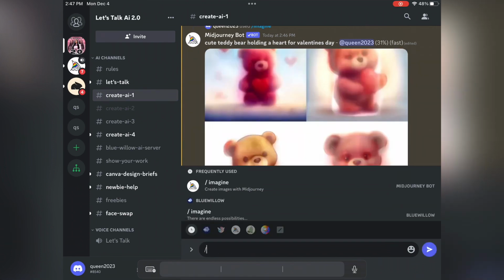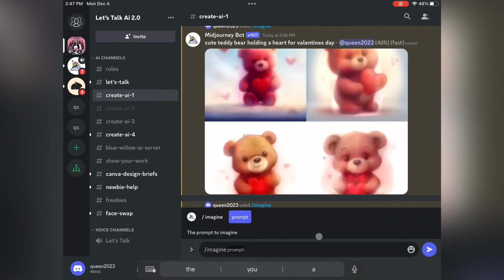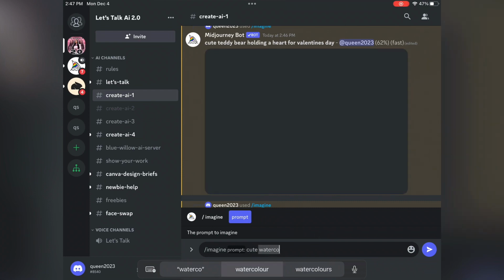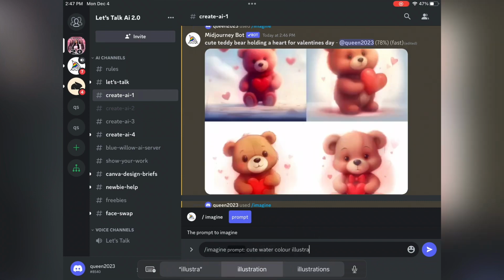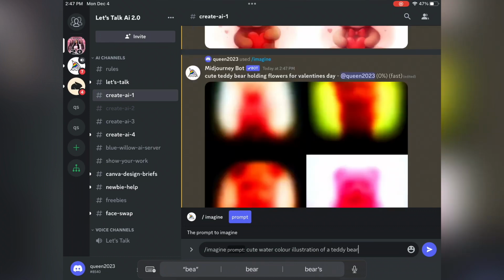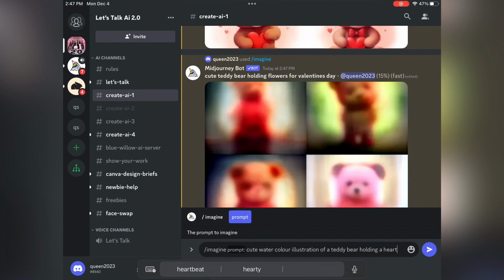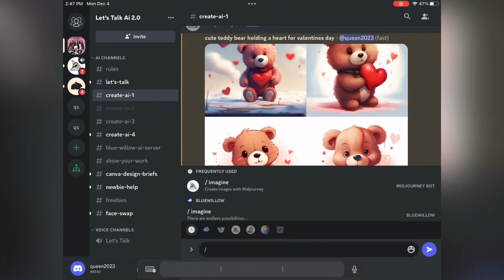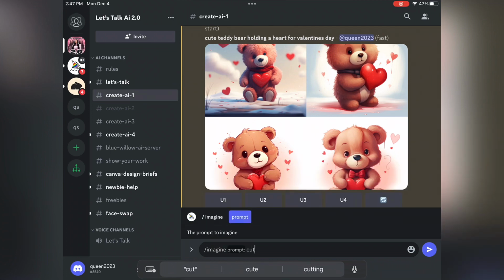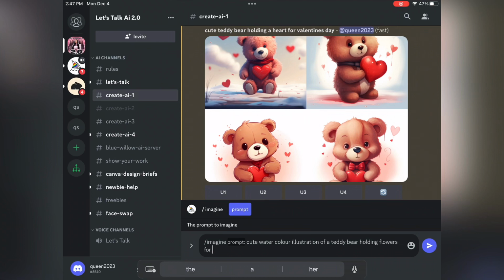So this takes a little bit of a process. Not everybody wants to do this, but this would evoke your creativity, and you'll realize how much you can create and how creative you can be even when you're feeling like you're not a creative person. So I wouldn't get discouraged at this point because, for instance, with this one we didn't give it much direction and it just mumble-jumbled everything up, and I didn't like how it looked. It's not the exact style I was looking for. So I had to really change the prompt and say cute watercolor illustration of a teddy bear holding flowers.